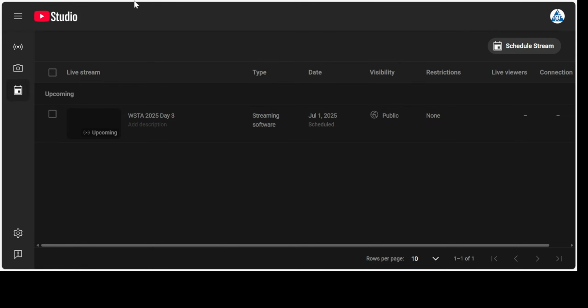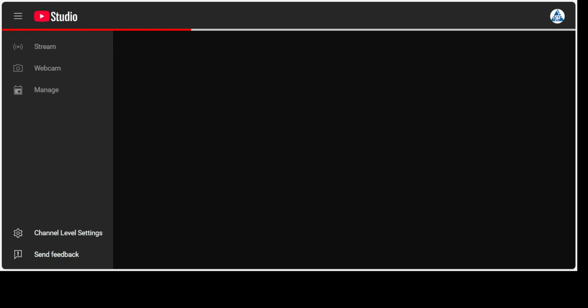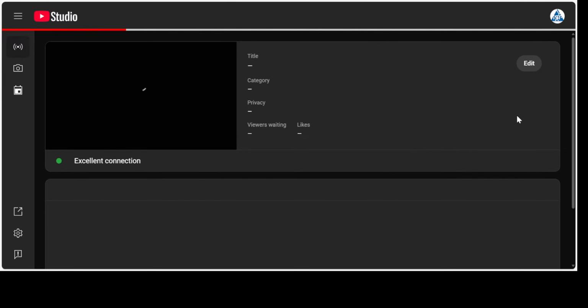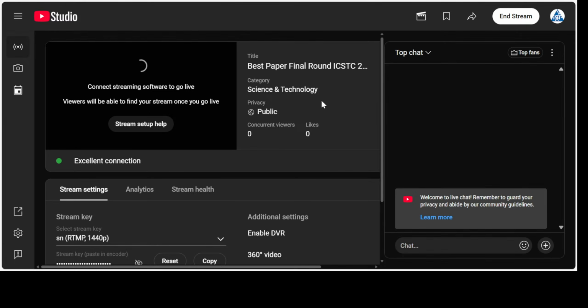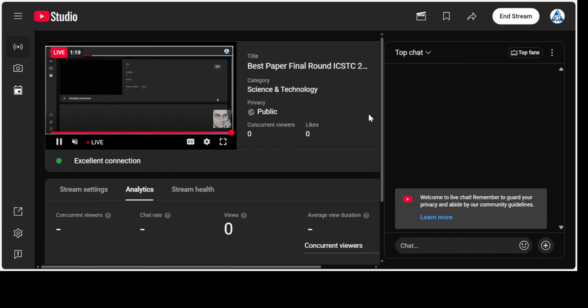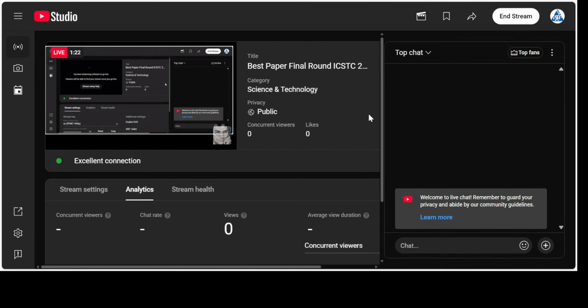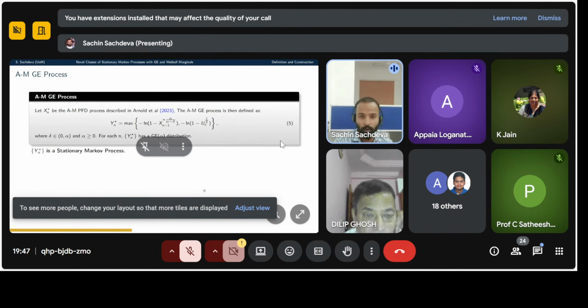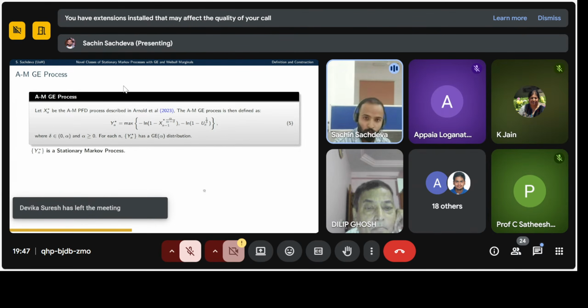So now, having the transformation of the Kundu PFD process, it is an increasing monotone transformation of the Kundu PFD process. Now, based on that idea, we are introducing some other GE process, which also has a generalized exponential distribution, but it is a stationary as well as Markov process. So Yn is equal to the maximum of these terms, and here Xn star is the AMPFD process, and Un is a uniform 0 1 random variable,